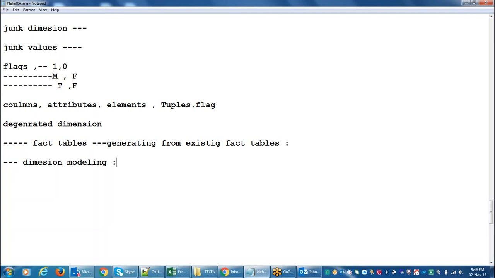Architects will be involved in dimension modeling. Here we have three approaches.